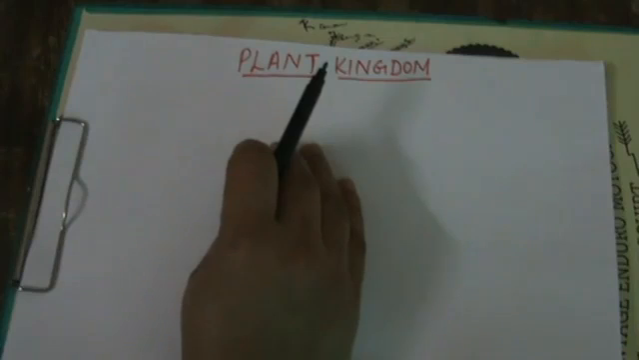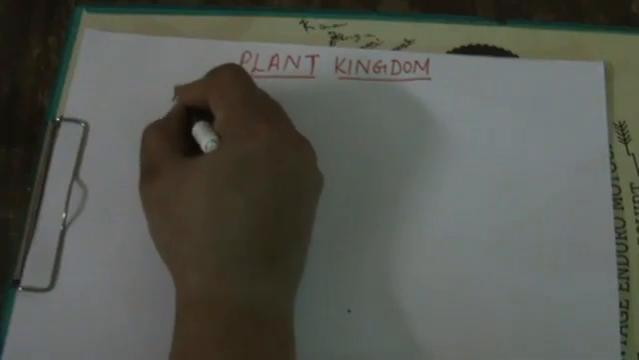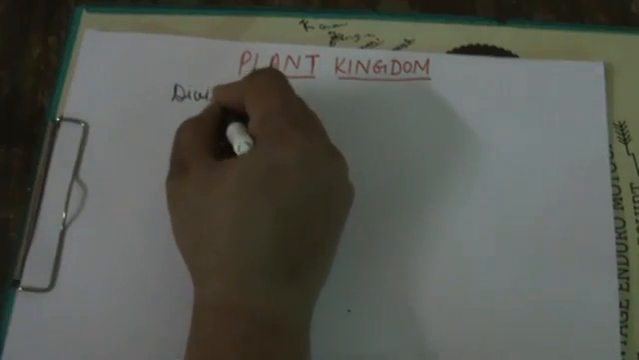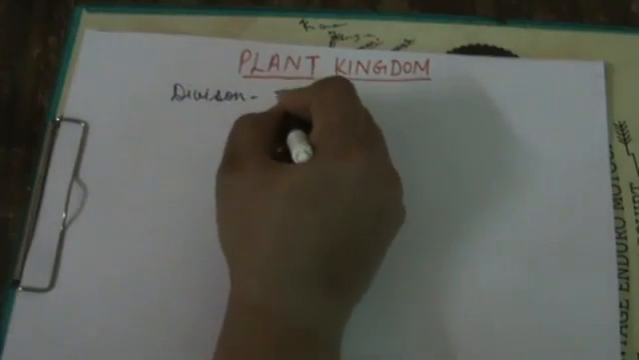Students, today we will continue our chapter 3, plant kingdom. In this chapter, we will start with our division Thallophyta.